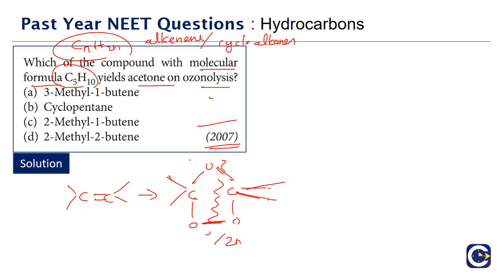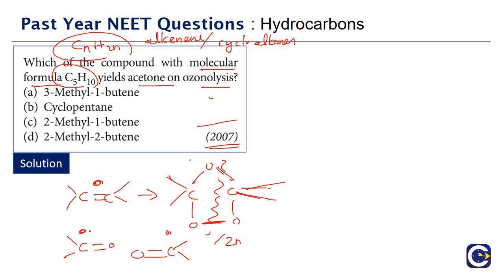Each of the carbons which previously had the double bond would now become the carbonyl carbons. Depending upon whether it is a primary carbon or a secondary carbon, the nature of the carbonyl compound will be decided, whether it will be a ketone or an aldehyde. So on either side we will have the carbonyl compounds being formed. Whether the carbonyl compound is an aldehyde or a ketone will depend upon the nature of these carbons, whether it is a primary carbon or a secondary carbon.